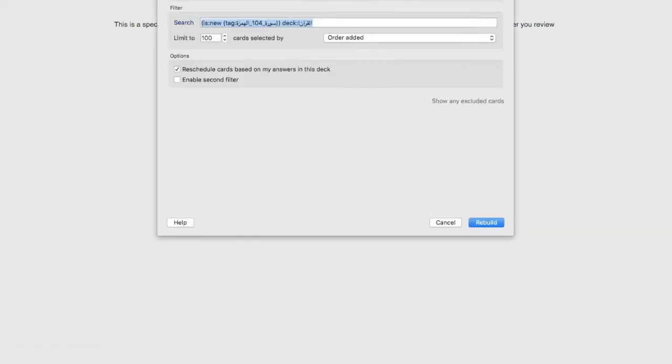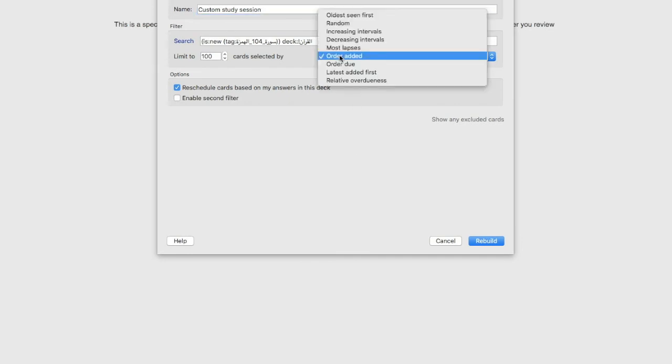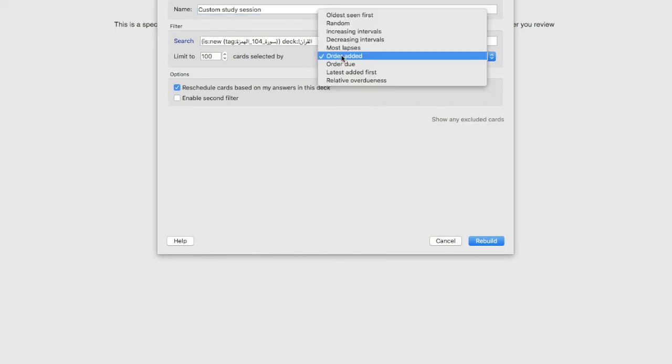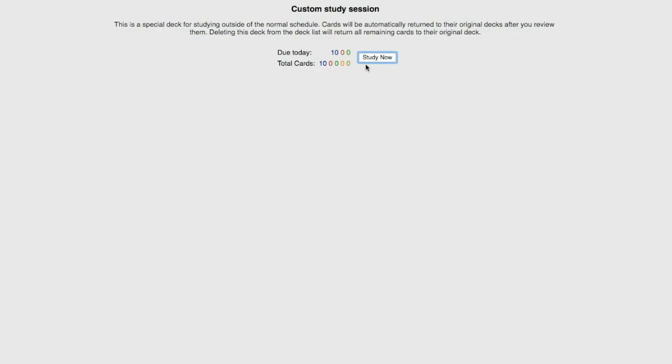I go here and I go to options, and I make sure that here it says order added. That means I'm going to be studying the cards in this tag right here, which is Surah 114, Humazah. I make sure it's in the order that it's added, because if I don't do this and I choose, for example, random or increasing intervals or all these other options, it's not going to give me the actual verses in the order that's in the Quran, which would obviously be very bad. So we make sure it's order added, and then we say rebuild. Once we have this, we're ready to study.